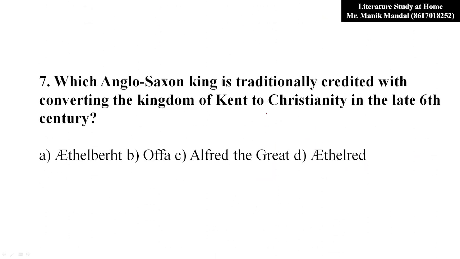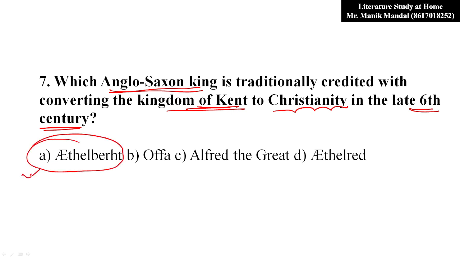Now question number 7. Which Anglo-Saxon king is traditionally credited with converting the kingdom of Kent to Christianity in the late 6th century? It was Ethelbert. Option A is the correct answer. Ethelbert was the king who converted Kent to Christianity.